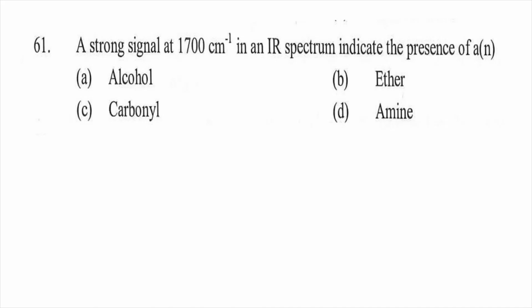Question number 61. A strong signal at 1700 cm inverse in an IR infrared spectrum indicates the presence of: Option A, alcohol group. Option B, ether group. Option C, carbonyl group. Option D, amine. So the right answer will be A. Alcohol group shows the strong signal at 1700 cm inverse of IR spectrum.